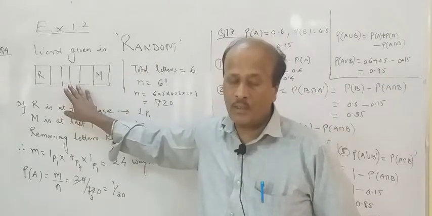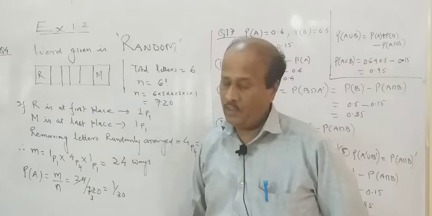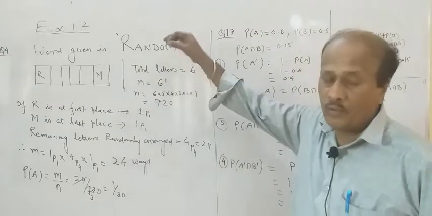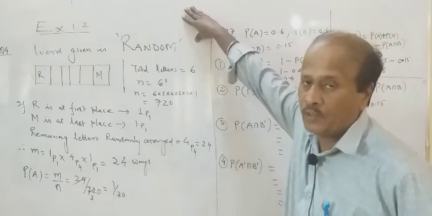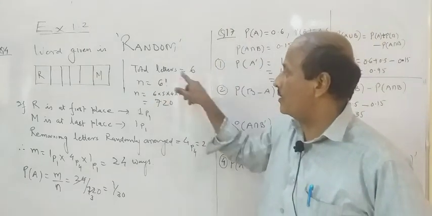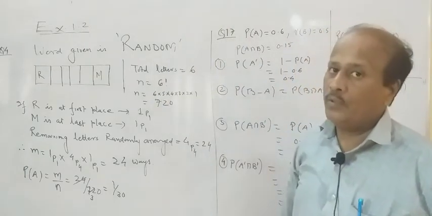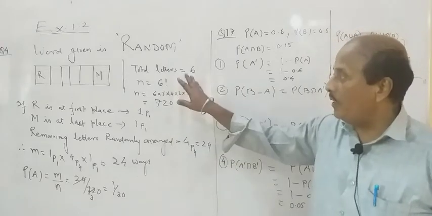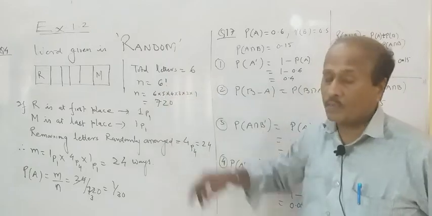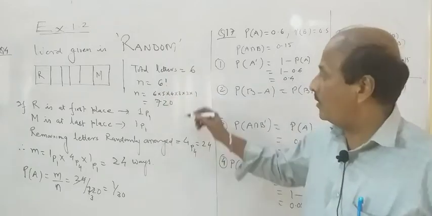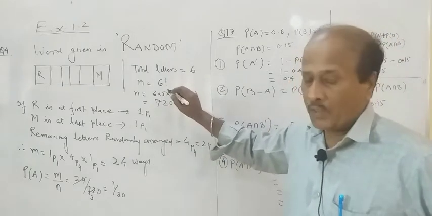The rest of the things should be randomly arranged. So it's 100% theory from your 11th class. The chapter is of permutation. Now there are total letters 6. So as I told you in 11th class, randomly arranged, they can be arranged in 6 factorial ways. Just recall the memories, 6 factorial ways.